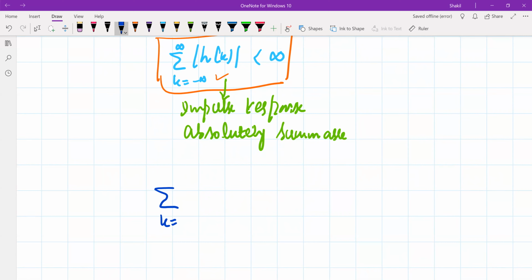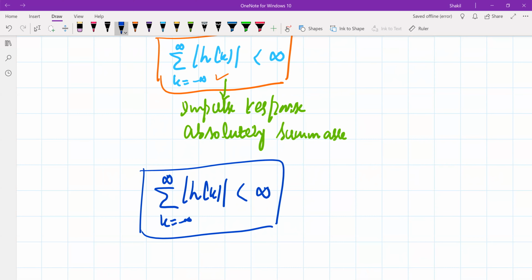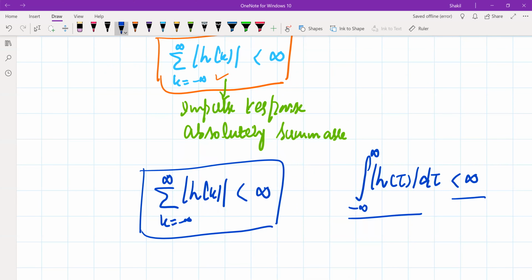This is the condition for an LTI system to be a stable system, and the condition is that the impulse response of the system should be absolutely summable. Now, in the same way you can write this condition for a continuous time system. If the system was continuous time, then if this quantity is finite, we say this continuous time LTI system is stable.